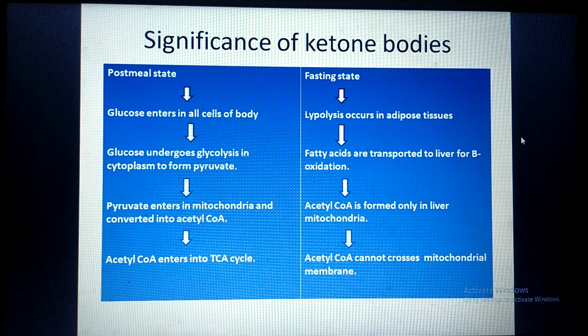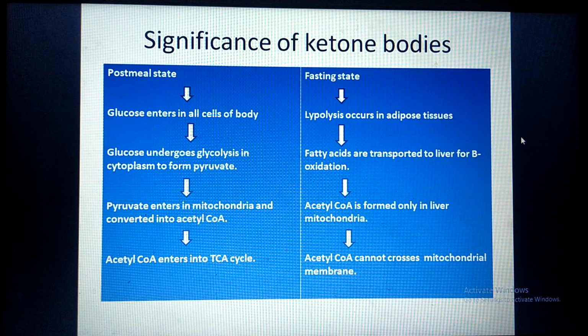That is the glycolysis pathway. Then this pyruvate enters into the mitochondria and forms acetyl CoA. Now this acetyl CoA is used for the TCA cycle. In the TCA cycle, two substrates are required. One is oxaloacetate and another is acetyl CoA. If you remember the TCA cycle, at the end of the TCA cycle, oxaloacetate is regenerated. That means only acetyl CoA is utilized in the TCA cycle, whereas oxaloacetate is regenerated.